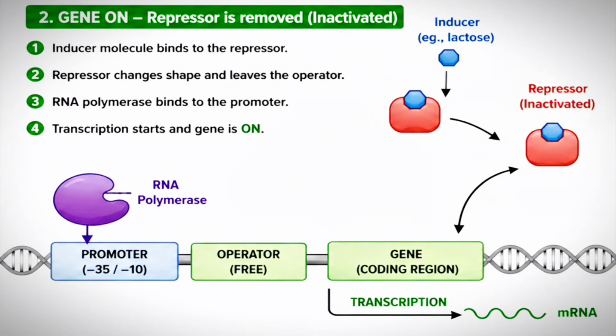Okay, students. If glucose is absent, then what happens? Adenyl cyclase becomes active. Then it synthesizes cyclic AMP. So, then cyclic AMP levels are high. It facilitates the CAP protein binding to the activator region. Then the Lac structural genes can be induced.